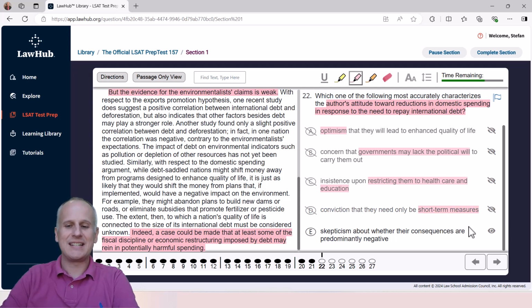Then choice E, skepticism about whether their consequences are predominantly negative. Well, that matches this final sentence that we'd already highlighted as part of the main idea really closely. And so we know that the correct answer here is indeed E with limited rereading, if any.